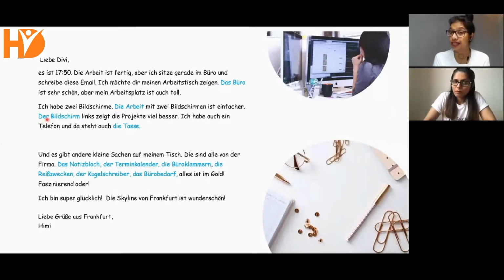So we are also seeing there are not just one type of article, there are different types of articles. And so on, there are das Notizbuch, der Kugelschreiber, das Bürobedarf. So in the next slide, we will explain to you in more clear words how many types of articles there actually are.